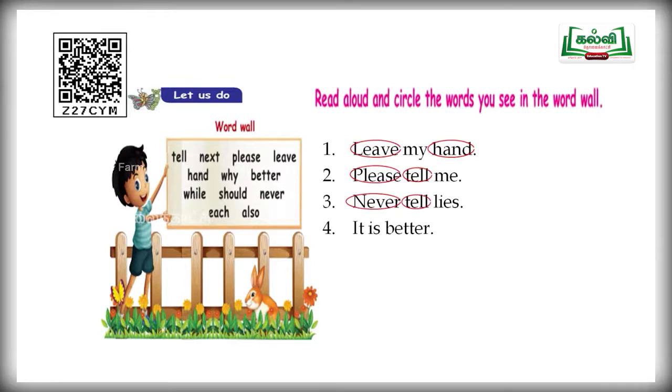Fourth one, it is better. Find out what the words given in that word wall are. Yes, better is there alone. So, circle better. And next one, fifth, each. Find out what the words given in that word wall are. Very good, children. Each. And next one, should. That's all. So, circle each and should.